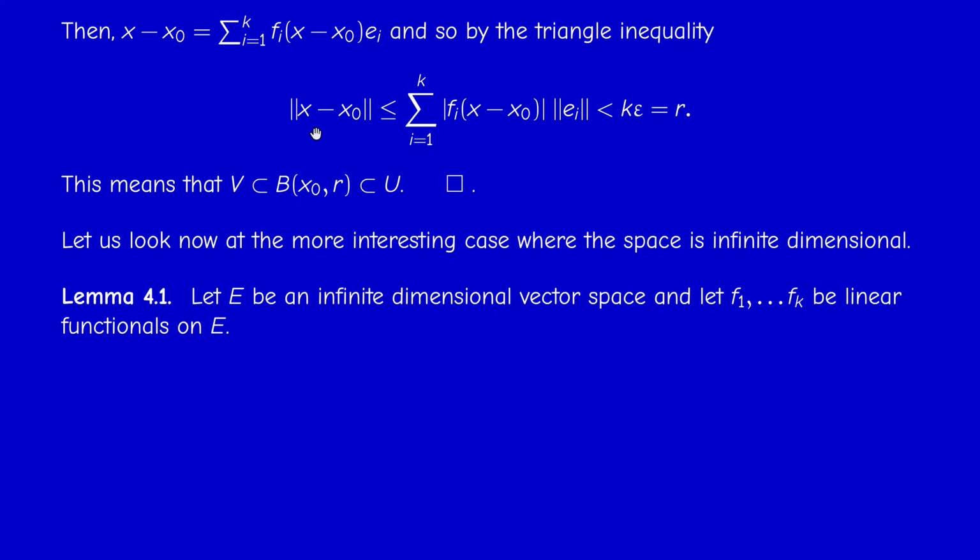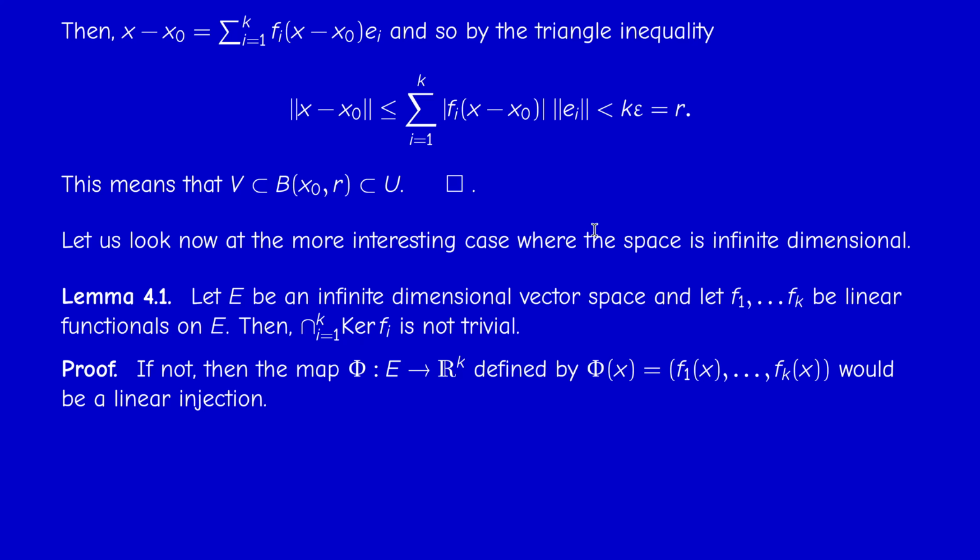If E is an infinite dimensional vector space, not necessarily normed, and we have k linear functionals on E, so just linear forms, then the intersection of their kernels is not trivial. It's not reduced to 0, because as you know, a subspace could be reduced to 0. So I have to prove that there is a non-zero element in this intersection, and this is easy.